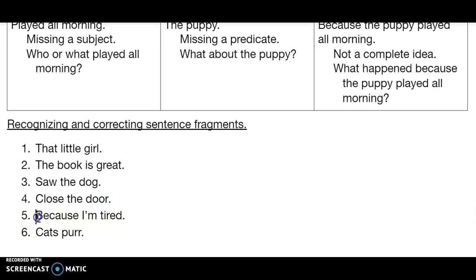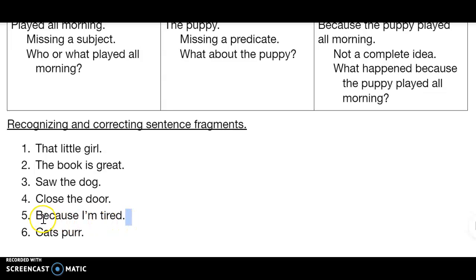All right, number 5, because I'm tired. This is very close to this one we looked at up here, right? Because the puppy played all morning. Why are you moving so slowly? Because I'm tired. Yes, that's how we talk, but no, that is not a complete sentence. I'm tired is a complete sentence. The subject would be I, the predicate would be am, because I'm is I am. But here with that because, we're expecting more. It's not a complete idea. Because I'm tired, comma, I'm moving slowly.